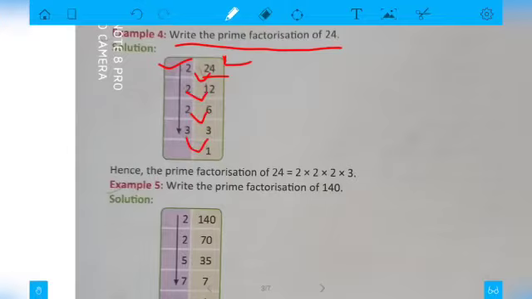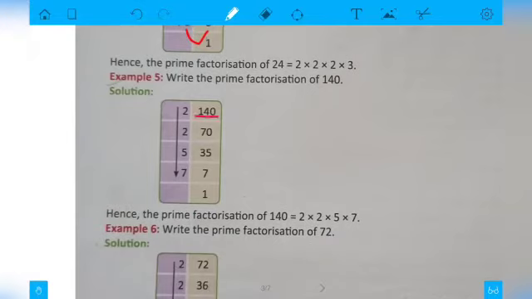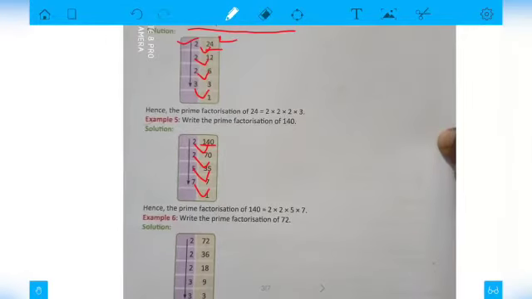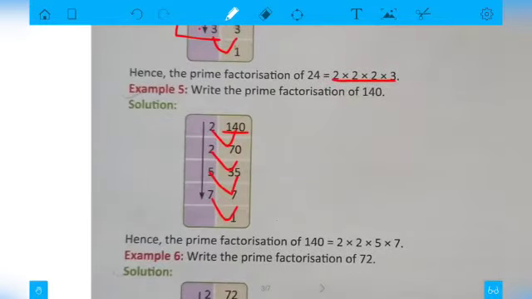Similarly in this one, 140, we can write 2 70s are, 2 35s are, 5 7s are, and 7 1s are. So you will see over here the numbers we are getting are the prime factors of the numbers. The prime factors of 24 are 2 into 2 into 2 into 3. The prime factors of 140 are 2 into 2 into 5 into 7. So we can write it like this.